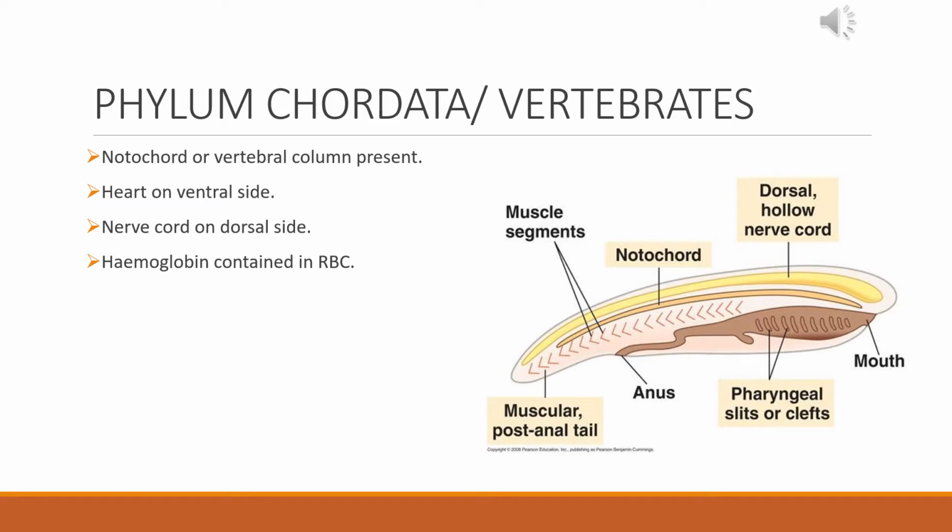The alimentary canal has an anterior opening, which is the mouth, and a posterior opening, which is the anus. And there are always pharyngeal slits or gill slits and clefts present, which might also develop into the lung in later stages of development. And the hemoglobin present in the chordates is always contained in RBCs.